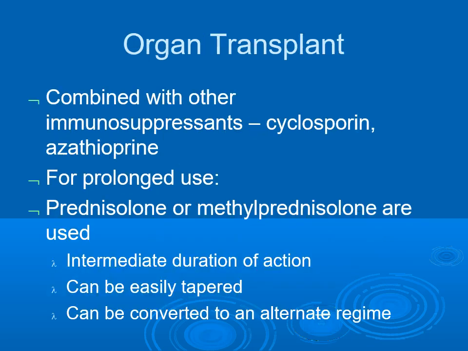In case of organ transplantation, steroids are to be combined with other immunosuppressants like cyclosporine, azathioprine, etc. For prolonged use, prednisolone or methylprednisolone are to be used because of their intermediate duration of action. So, it can be easily tapered as well as can be converted to an alternate regime.